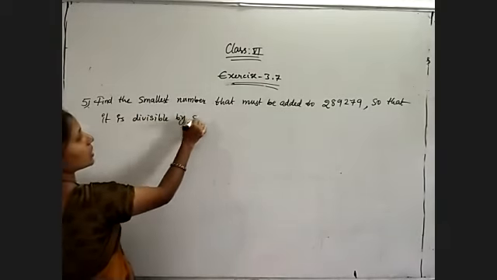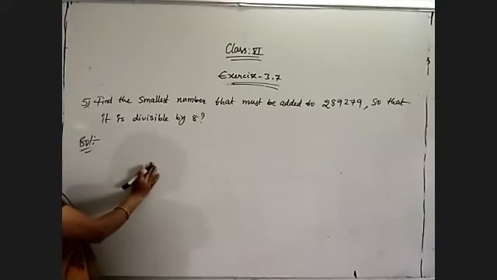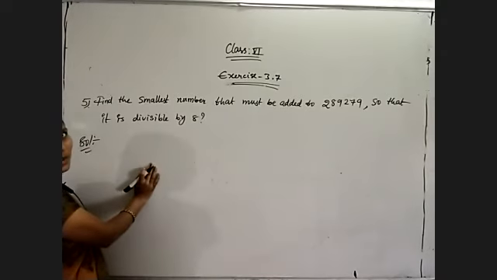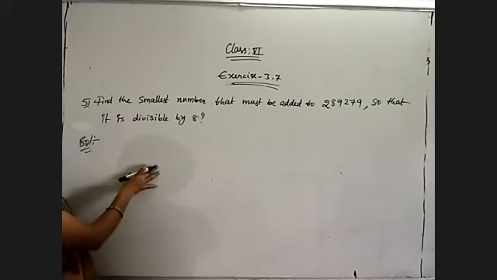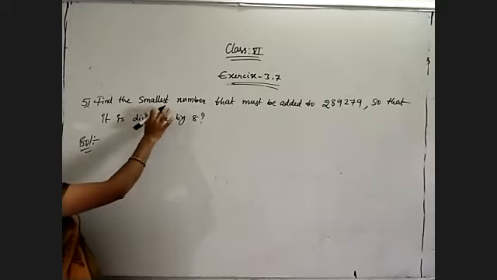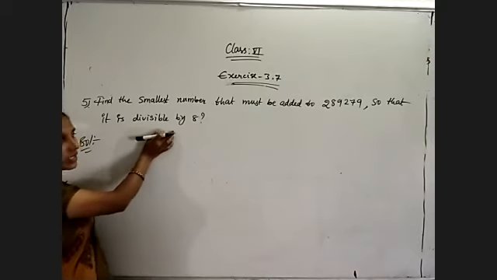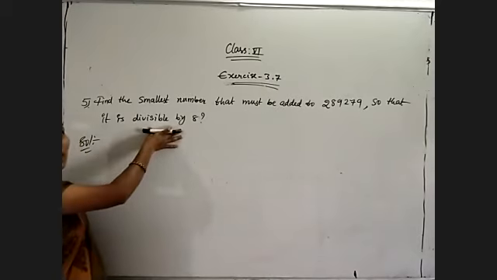So here we need to use the divisibility rule of 8. If they are given simple numbers directly, we can write the answer. But in this case, we can't write the answer directly. For that sake, we use the divisibility rule of 8, because they are asking to find the smallest number that must be added to that number so that it is divisible by 8. So we must use the divisibility rule of 8.